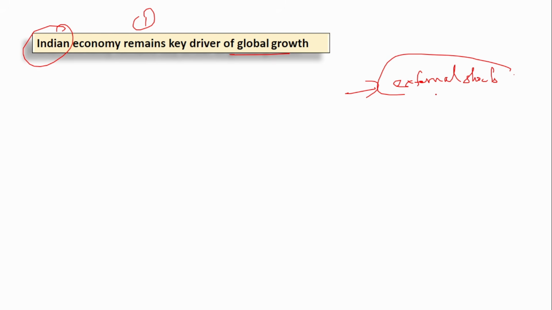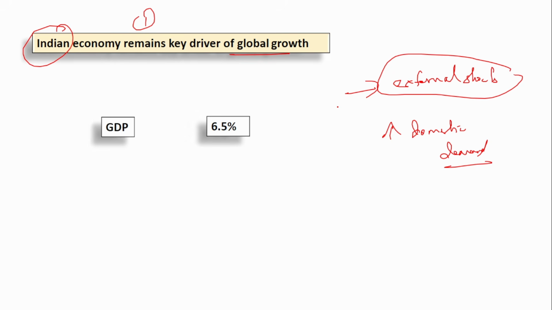All the external shocks that were given did not affect the Indian economy much because India's domestic demand was high. Maybe because of India's huge population or something, the domestic demand was very high in India, and that is why the Indian economy was not as affected and was still the fastest growing economy among major economies. If you see the GDP, 6.5% in financial year 26 is projected.